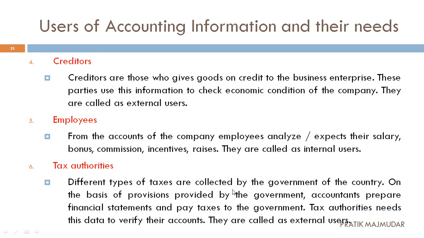So what we are doing, we are making books of accounts. Government will see what kind of profit we made, and from that we have to pay some taxes to these authorities. They are going to check the books of accounts and compare them with the actual data. They need to verify whether we have paid the correct amount, or whether we have made any kind of fraud. They are considered as external users.